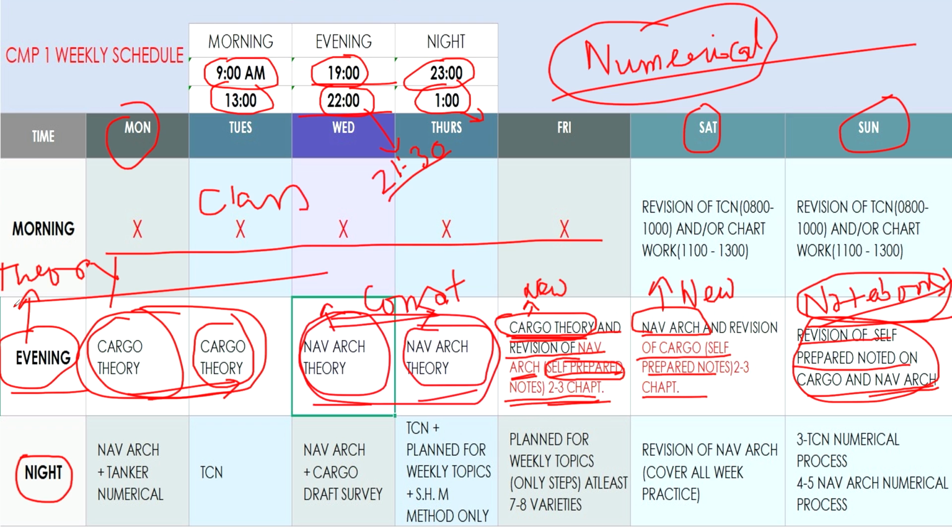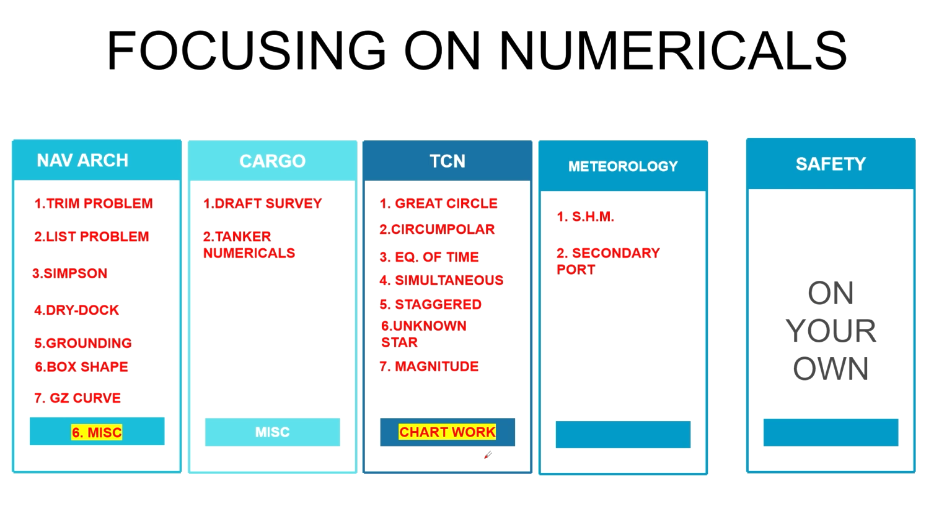Once my mind comes to a certain frequency, then after that, at night, I start with the numerical part. Now for numericals, this is what I will suggest: prepare one notebook for each subject.